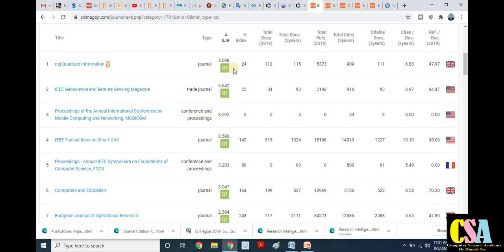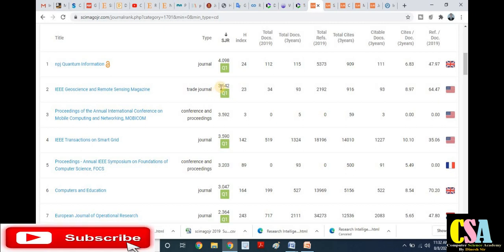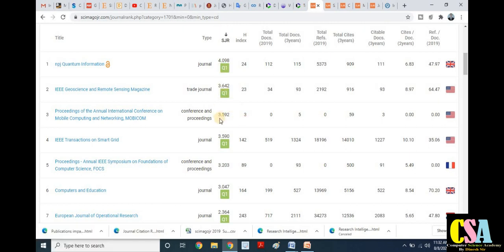Starting from the top, this is the highest level of H index and SJR, the top level journal ranking. The SJR is 4, next is 3.6, and then 24, 23, 3 and 3. These are the two parameters used to decide which is the best or quality journal. Accordingly, we can choose our journal as per our discipline or subject area.